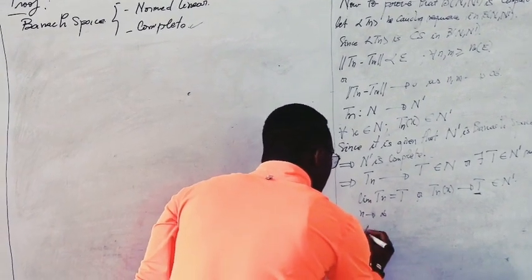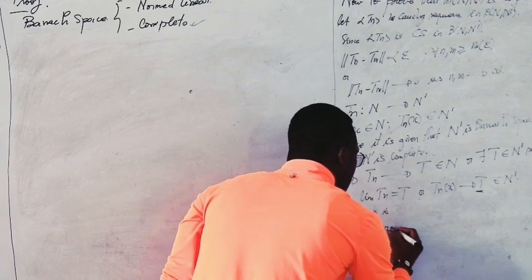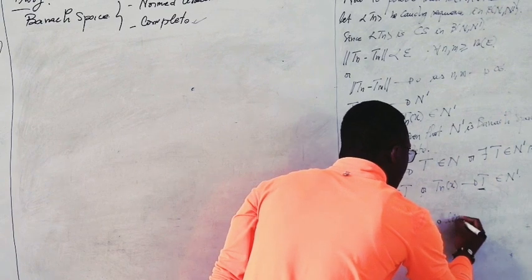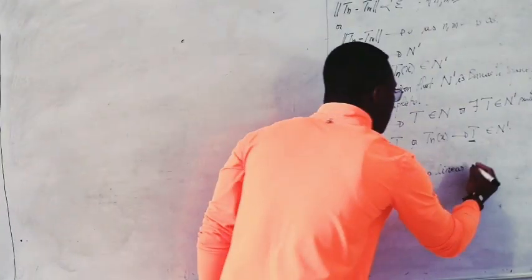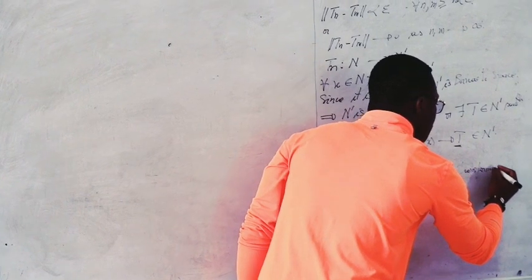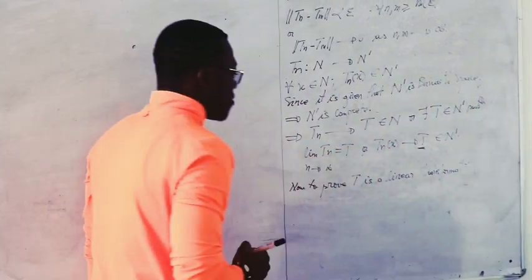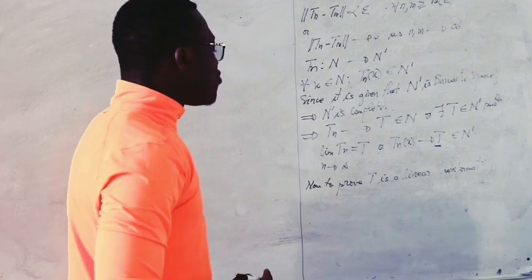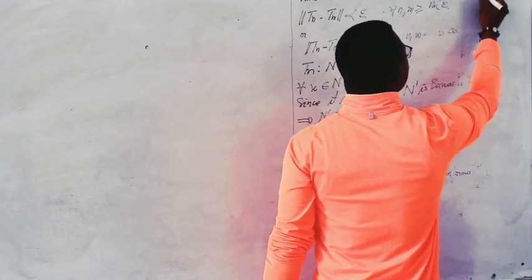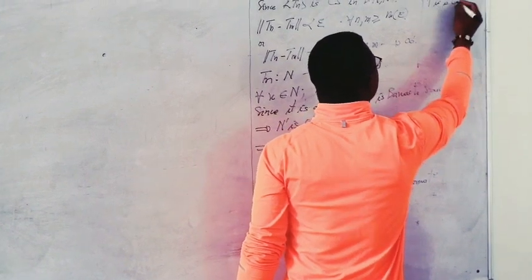Now to prove T is a linear transformation. When is a transformation said to be a linear transformation?